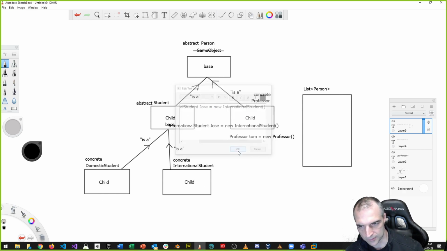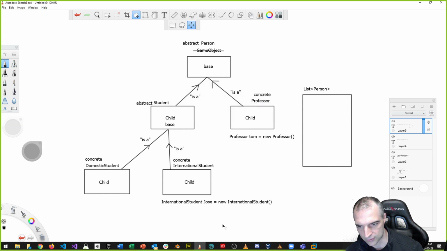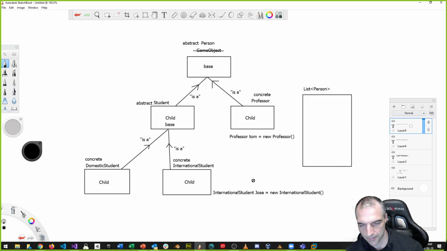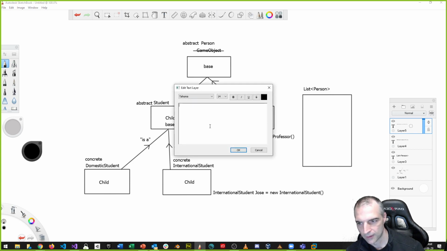I'm just making this up, guys. Hopefully, I'm just doing this as an example, so hopefully you guys are good with this. I'm not targeting specific names. Look, I even used lowercase Tom for T and uppercase J. This isn't a planned thing. And the same thing goes with domestic student.